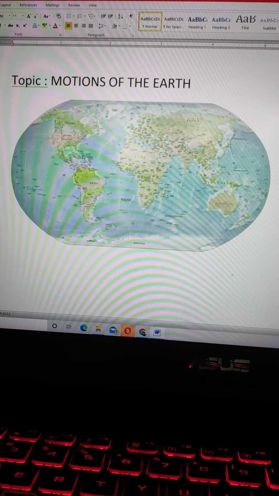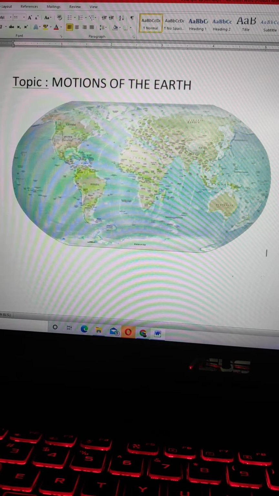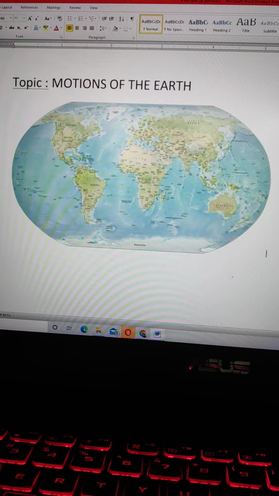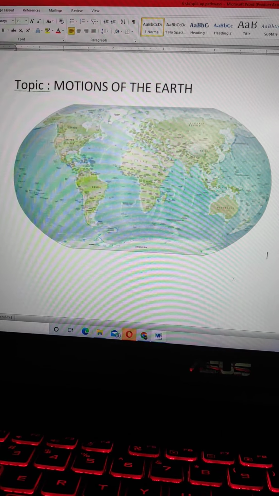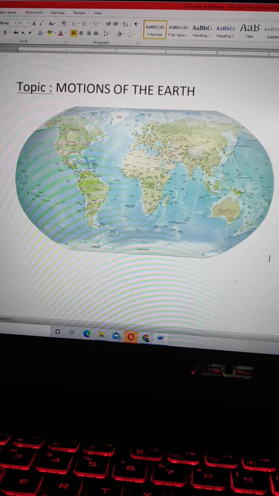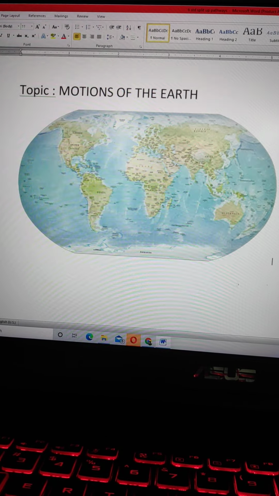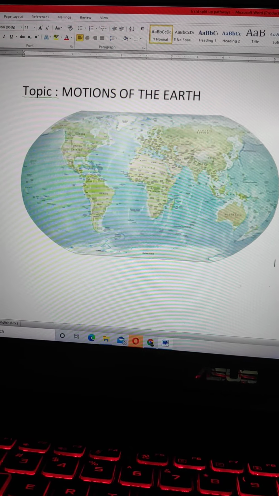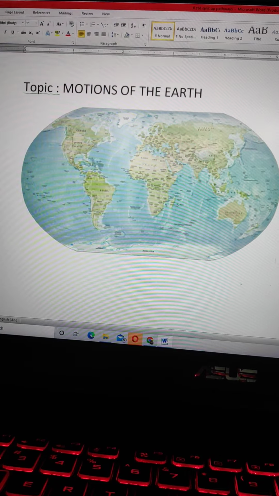When the distance between the sun and the earth is minimum, on January 4th, then the earth is said to be in perihelion. Similarly, when the distance between the sun and the earth is maximum, that is on July 4th, then the earth is said to be in aphelion. Both rotation and revolution of the earth occur simultaneously.